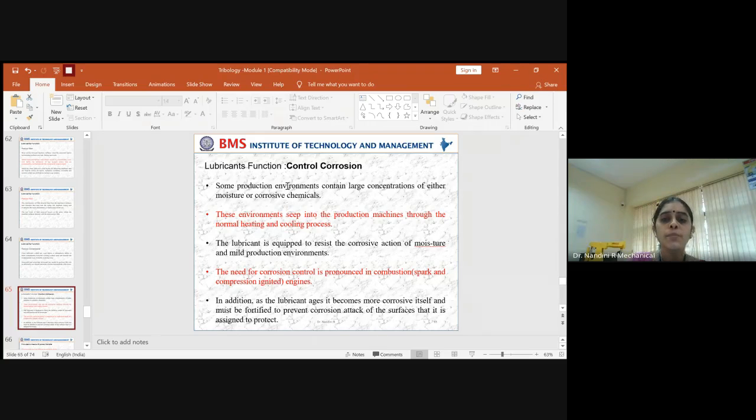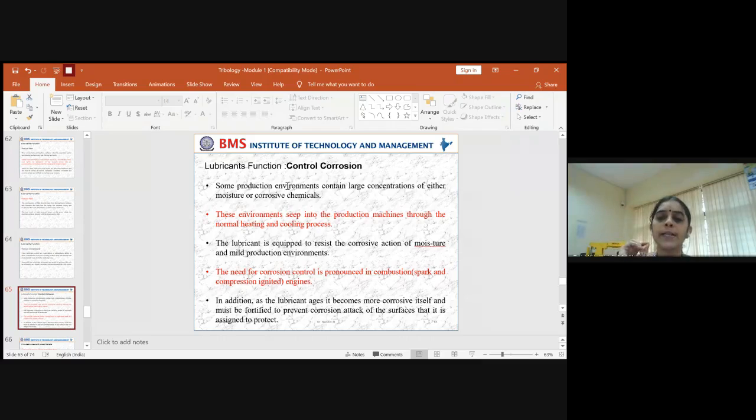Because sometimes where you're keeping your equipment, it might be in an environment which is very humid in nature or where the moisture content is high, and then it has the chances of getting corroded easily. To overcome this problem, the lubricant should have a quality such that it can resist any corrosion action which comes across the surface of the moving component due to the presence of moisture in the environment.